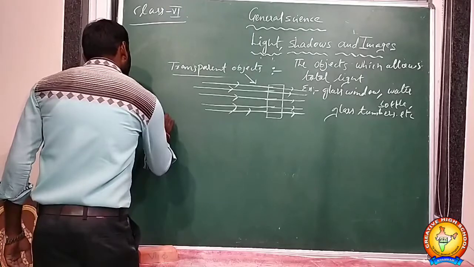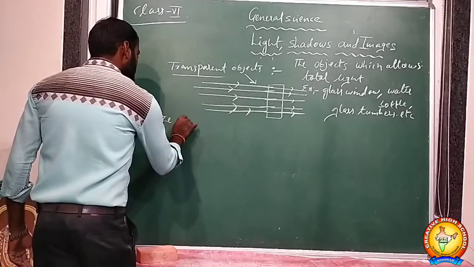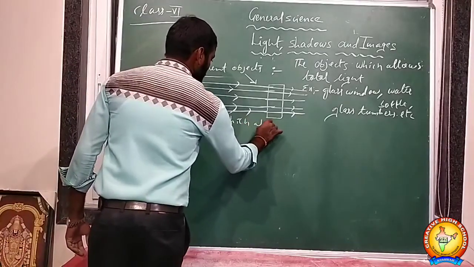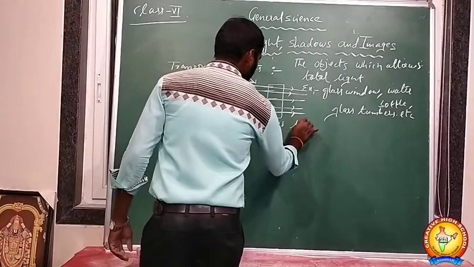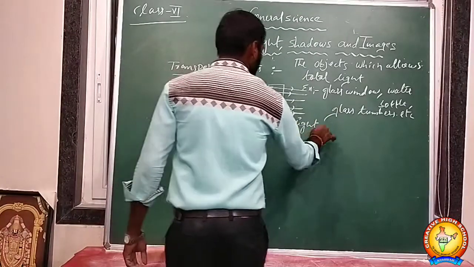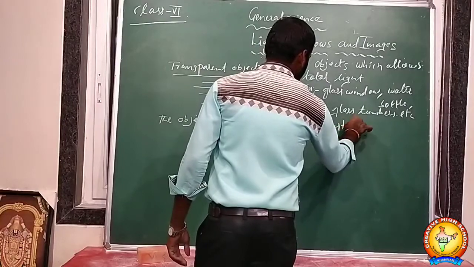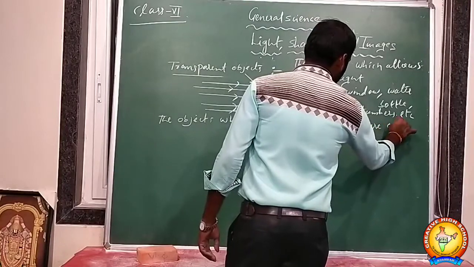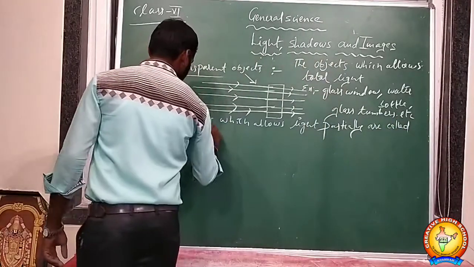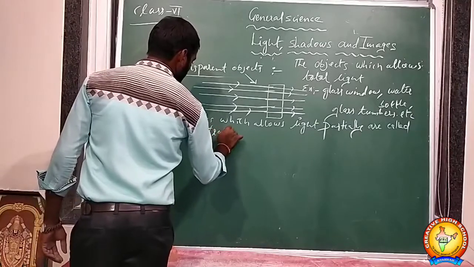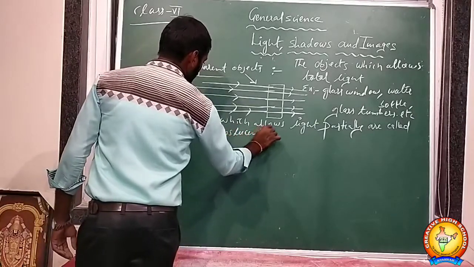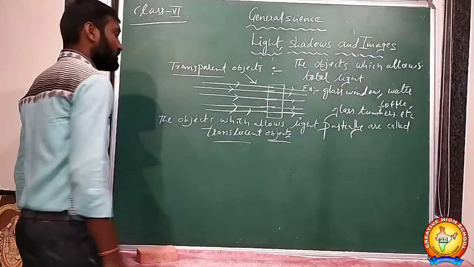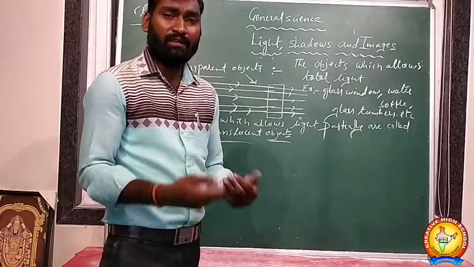Now the objects which allow light only partially are called translucent objects. Which allow only partially means some of the light passes through it.